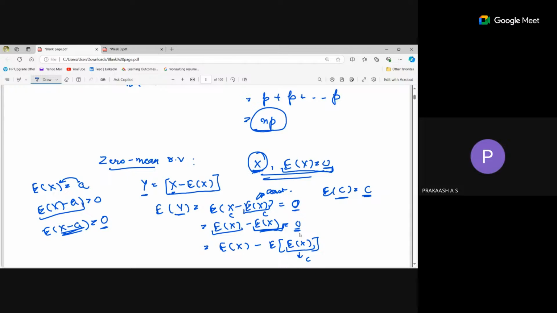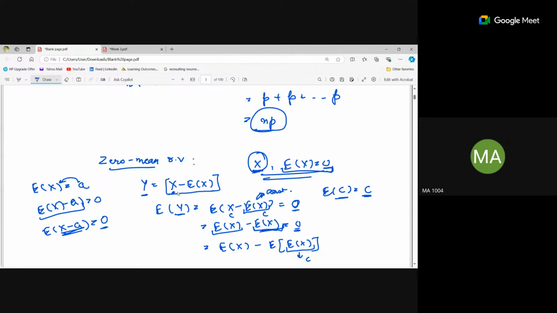Everybody got it? No, ma'am, getting confused, ma'am. Just remember that a zero mean random variable is that random variable whose expectation is 0. That's it. Okay, ma'am.